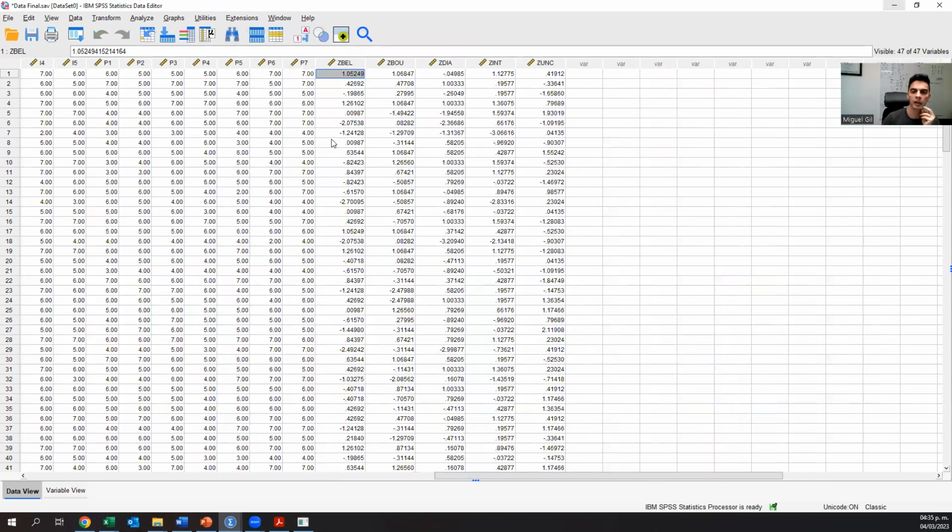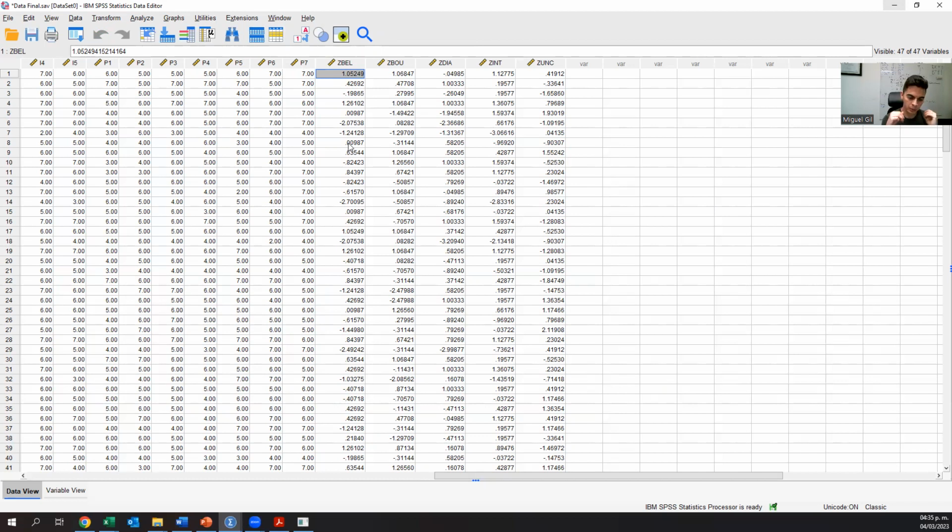That's what you had to click, because now SPSS calculated the standardized values of the variables that you put in there. The standardized value is something where the average of the variable is 0. If it is higher than the average, it will move towards positive, like here, 1 point something. That means it's a bit far from the average. This one is close to the average, but a bit to the left, and here is the same.